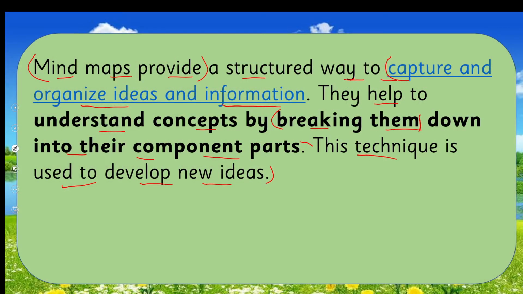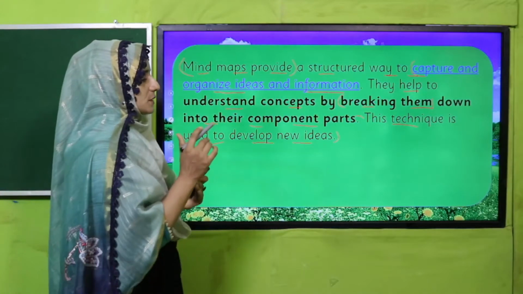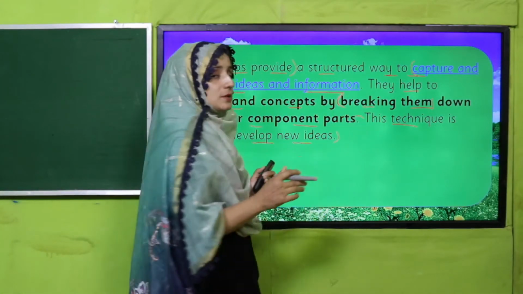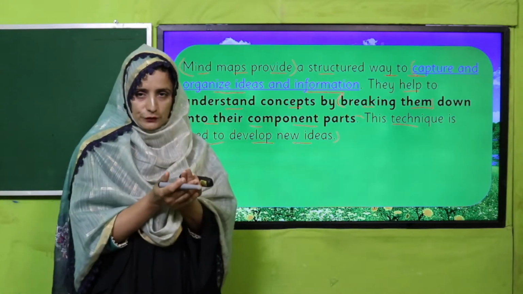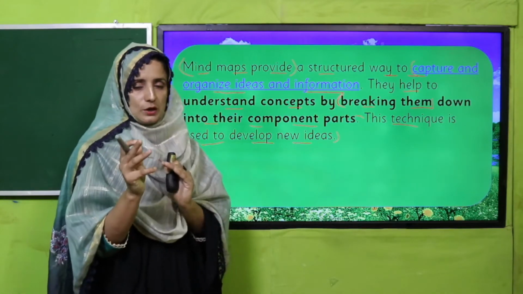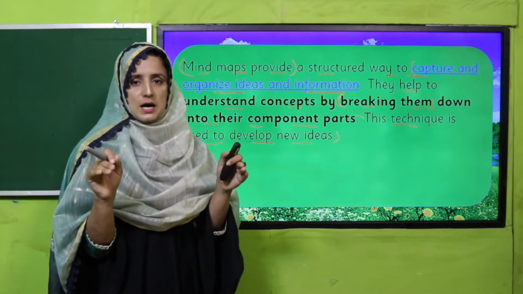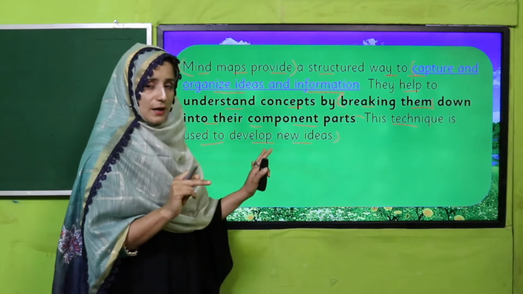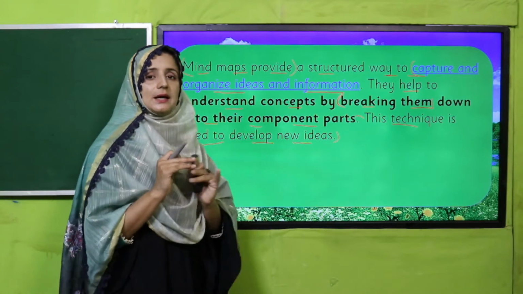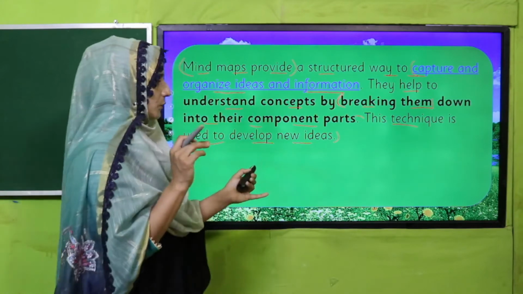So what is its purpose? How does it help? It helps us by breaking concepts down. Suppose we have to write a lot of information about a topic. When we break it down into the shape of words, this is called a mind map, and in this way we can gather our different ideas.